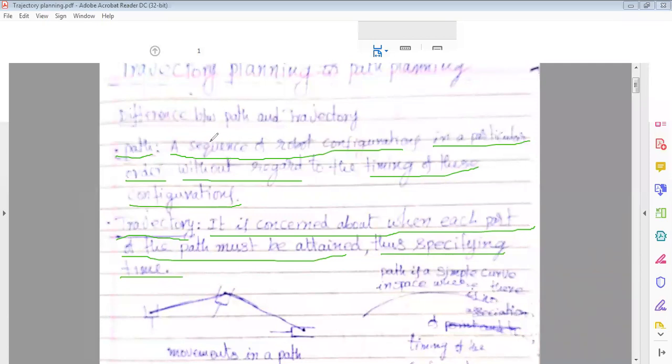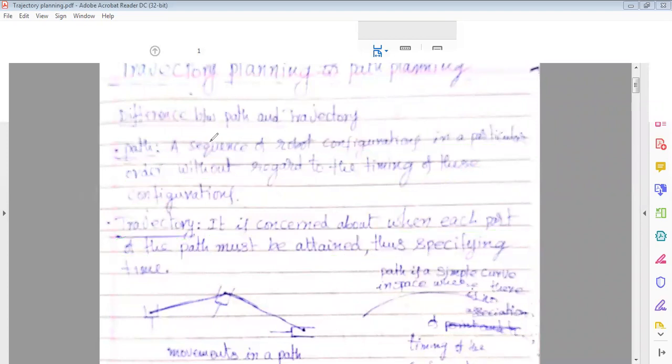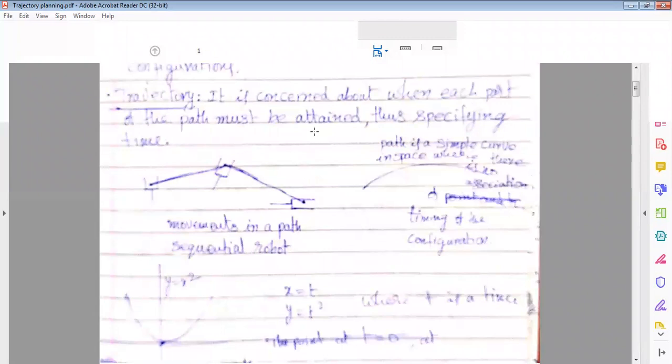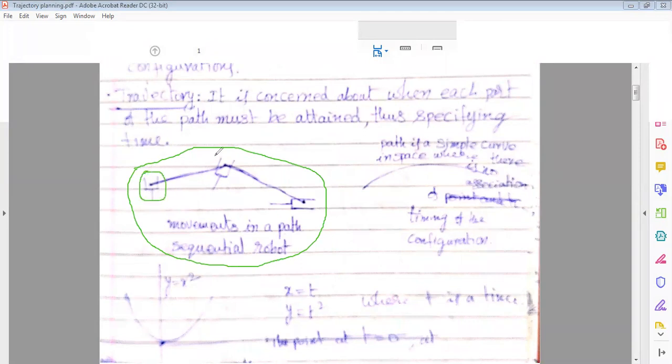For example, in this figure you can see the end effector of a robot occupies different configurations. At first, this is the configuration of the end effector. At the second instant, this is the configuration. At the third instant, this is the configuration.